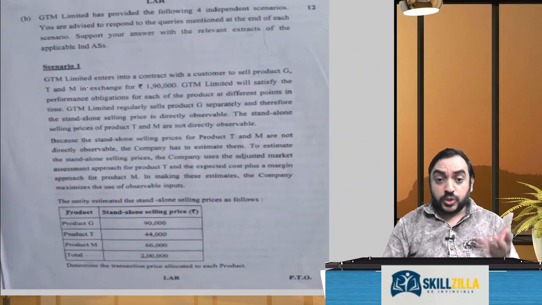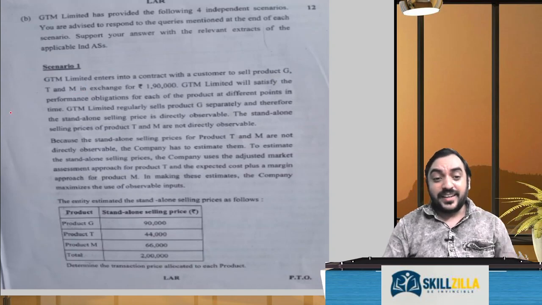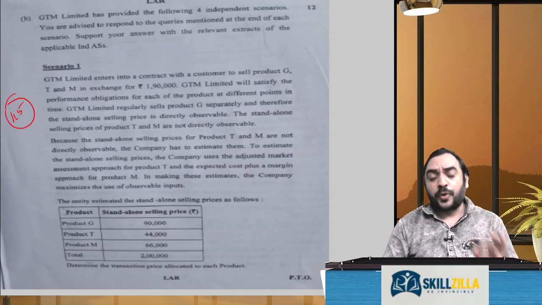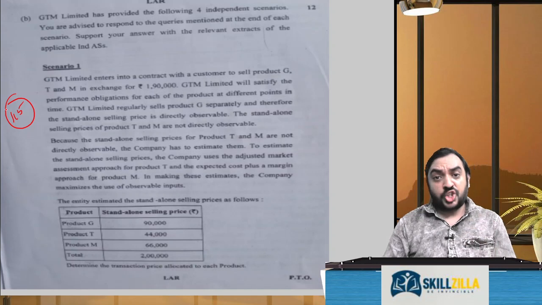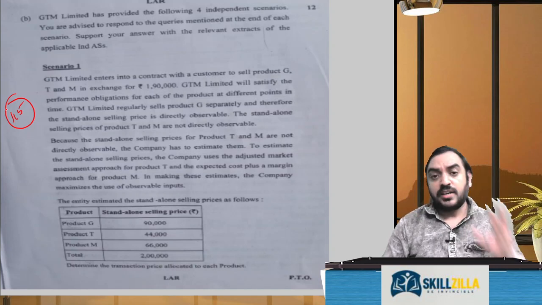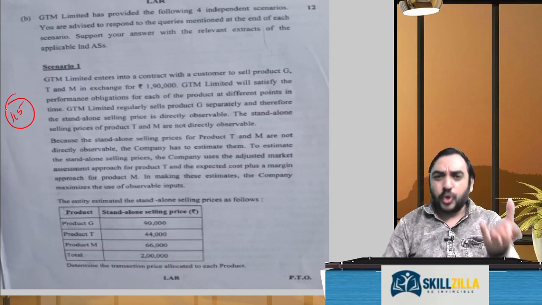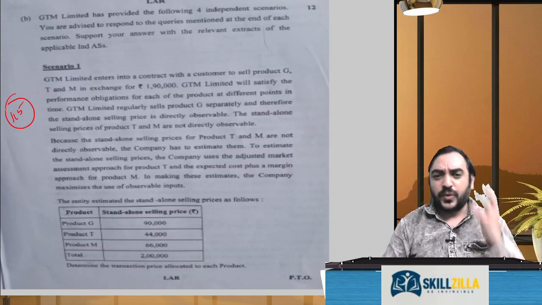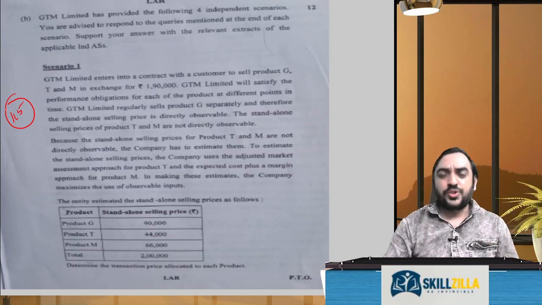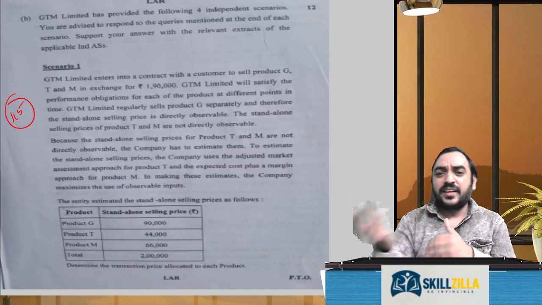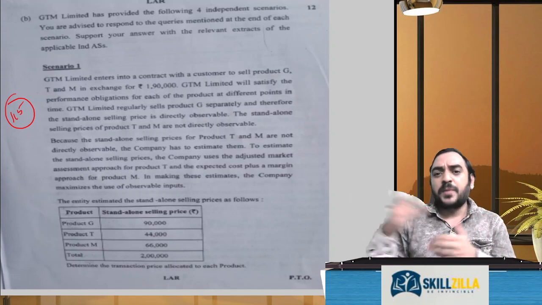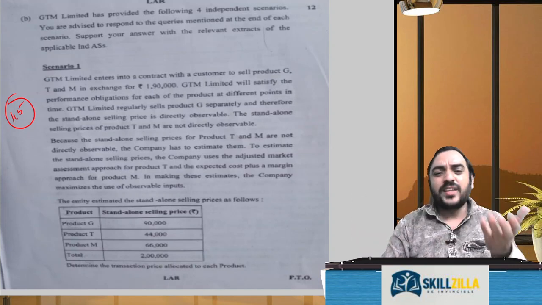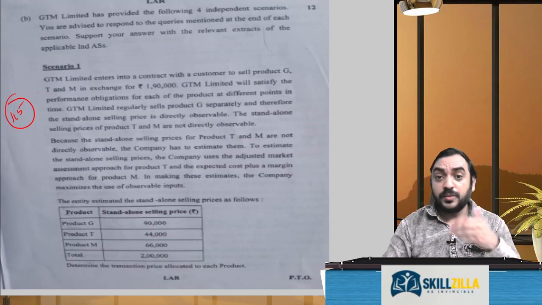2B looks like a big problem, a study material Ind AS 115 problem. Almost all my crash course classes have included this problem. Very simple, it looks big to frighten students and make the paper lengthy, but it is a very, very simple problem. Standalone selling price, proportionately you should do, combine the products like A plus B product, A plus B plus C product, differential you find out, very simple mathematical calculation, not much confusion here.